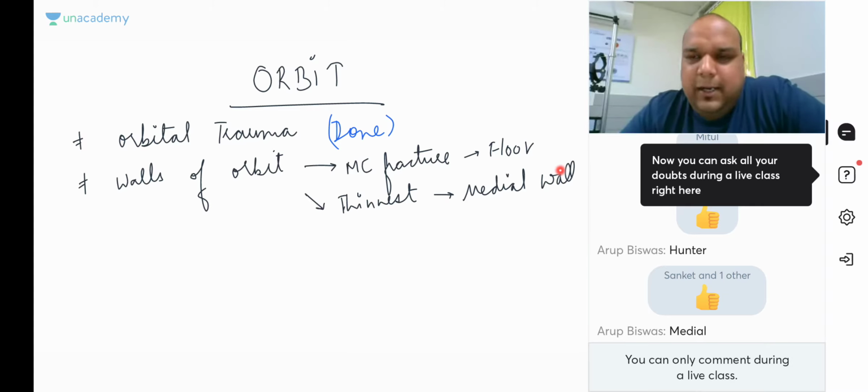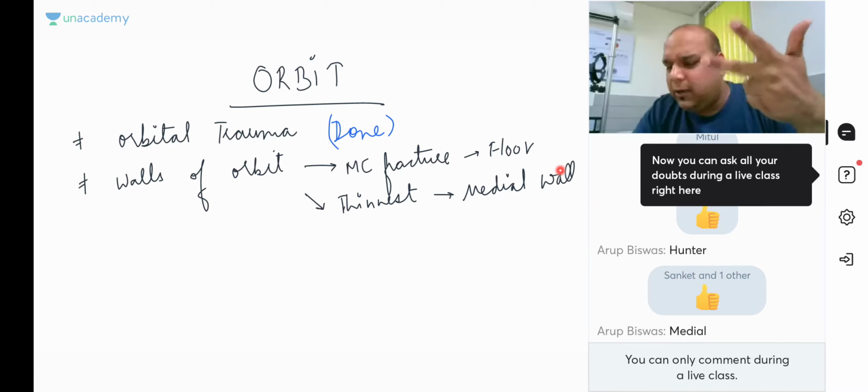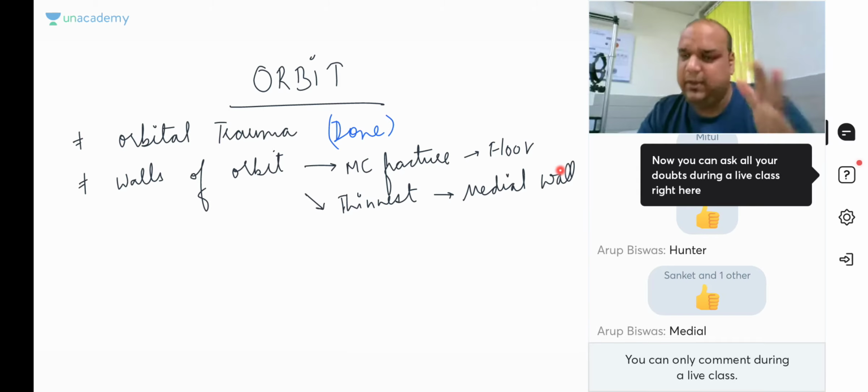If you study the orbit in detail, I will cover it somewhere in the coming topics. You need to know the infraorbital foramen, supraorbital foramen, and whatever structures pass through them. Do you know it, guys? Infraorbital foramen, supraorbital foramen, and optic canal. Three things. If you know this, then good enough. If you don't, then I'll be covering it in the causes of proptosis and trying to explain it to you through that.